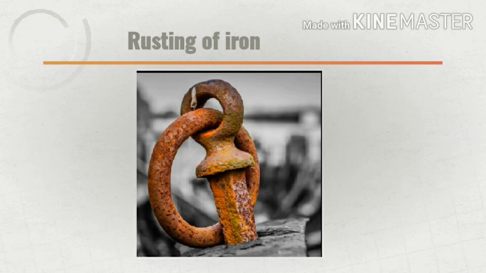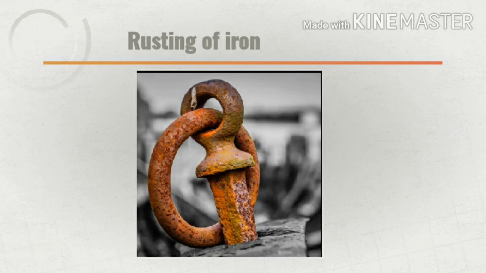Conditions necessary for rusting. Both oxygen and water must be present for rusting of iron to occur. So, two conditions are necessary for the rusting of iron to take place: presence of oxygen of air, and presence of water or water vapor, called moisture. How do we prevent rusting of iron?